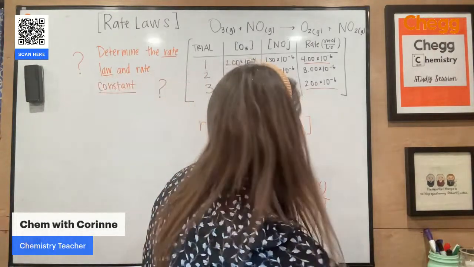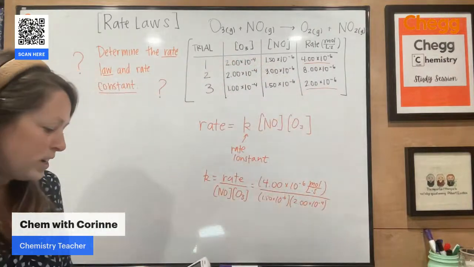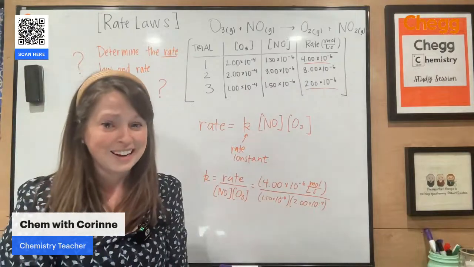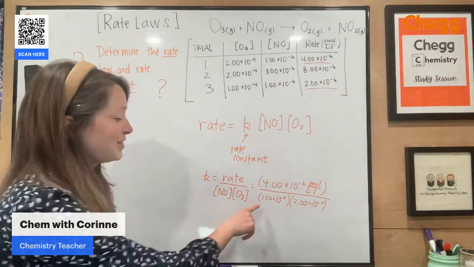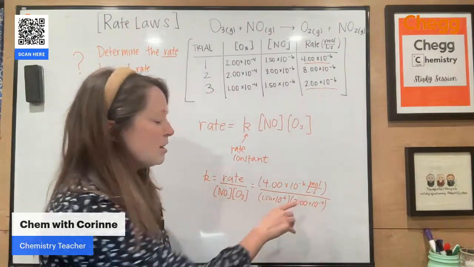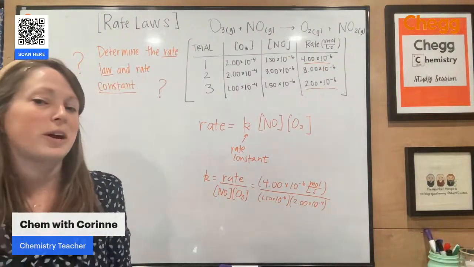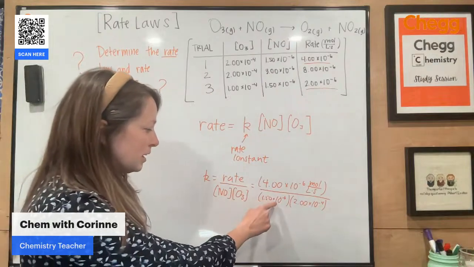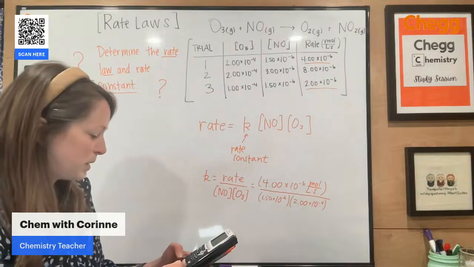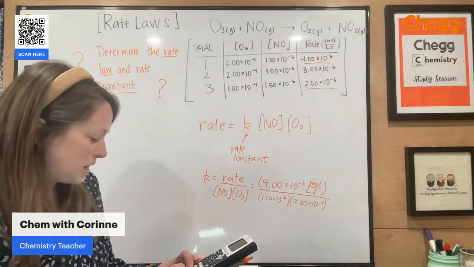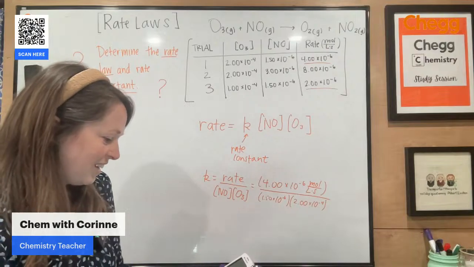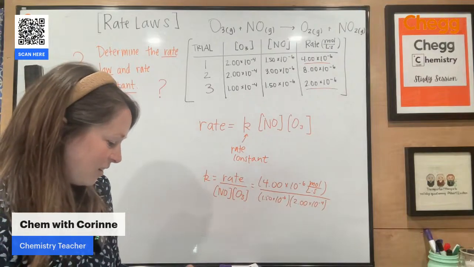All right, let me just plug all of that into my calculator. When you're doing any type of problem like this, obviously that algebra was really easy. The easiest mistake to make is a calculator error with this. So whenever you have exponents in your denominator, make sure you're using parentheses. Otherwise, your calculator is going to divide by this first number and then multiply everything by just 10 to the negative 6. So just be careful with that. So as I'm saying that, I'm not actually typing it in. I should be. Let me go ahead and do that.